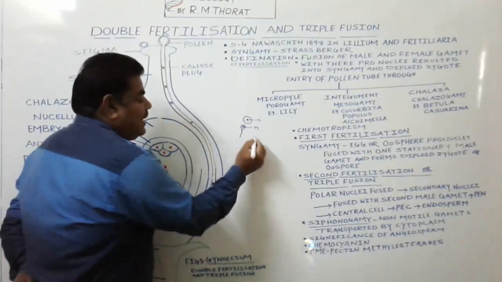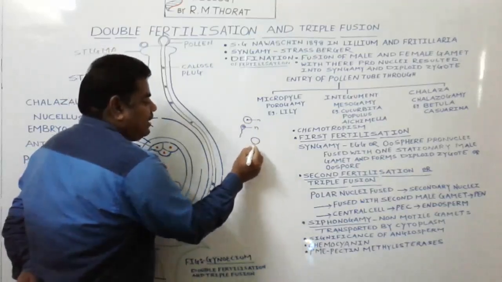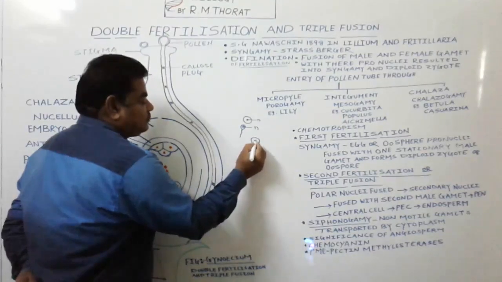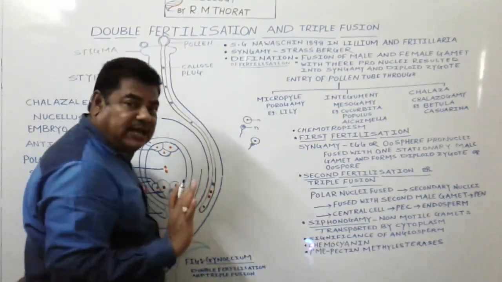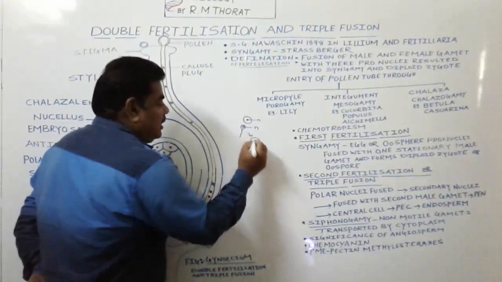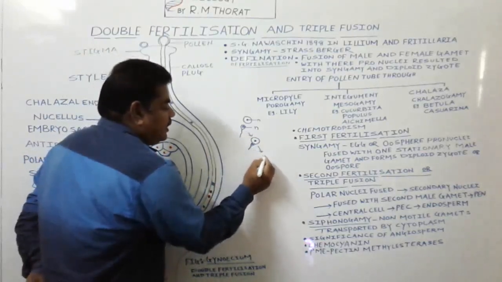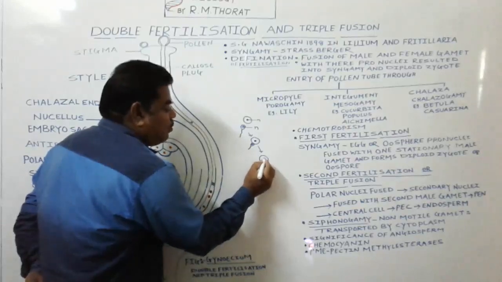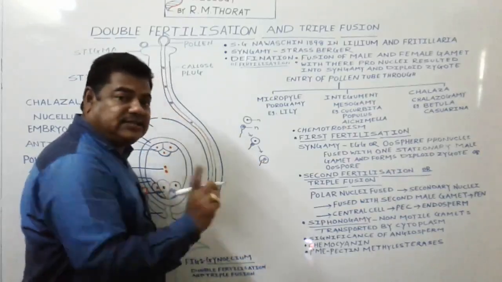Now if this female gamete and male gamete come close with each other and adhere with each other, this is not fertilization. In the next step, if the sperm enters inside this ovum, again this is not fertilization.